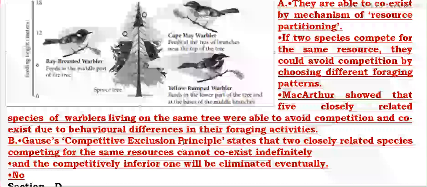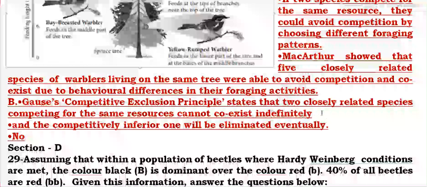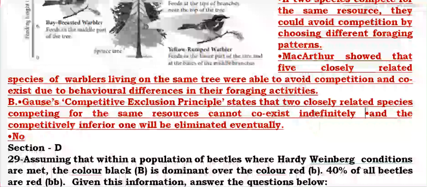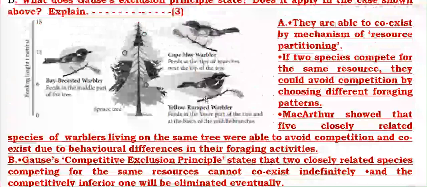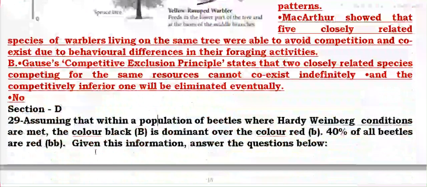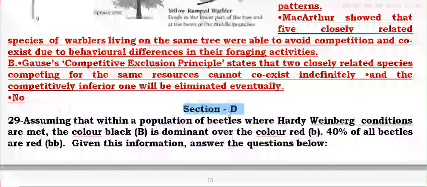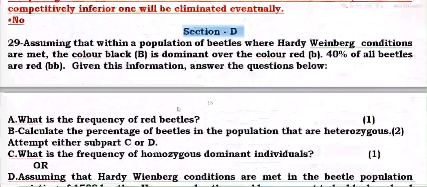MacArthur showed that five closely related species of warbler living in the same tree avoid competition by their foraging activities. Gause's competitive exclusion principle states that no two closely related species can live in the same place for an indefinite period. In that case, the inferior one will eventually be eliminated. Here it is not eliminated because of resource partitioning.